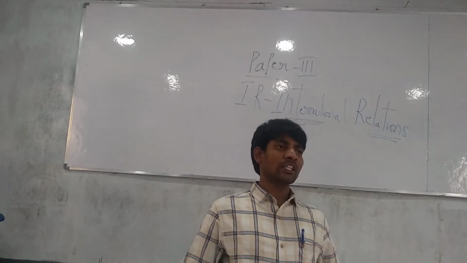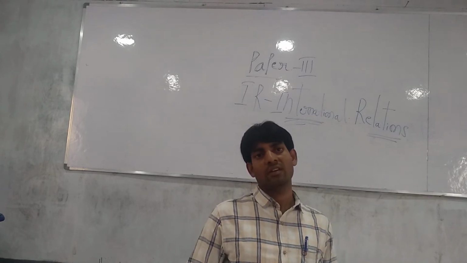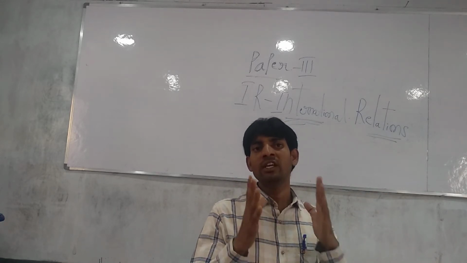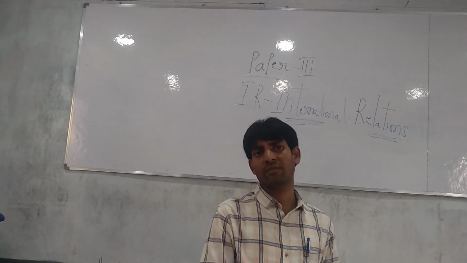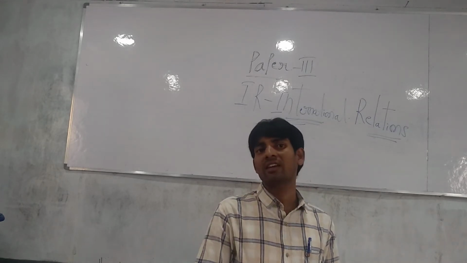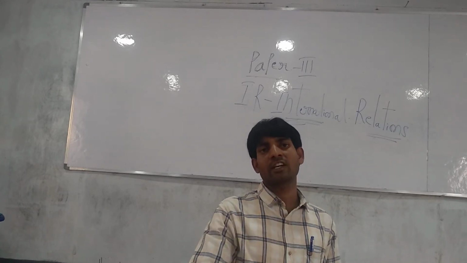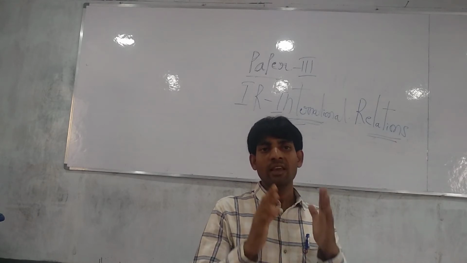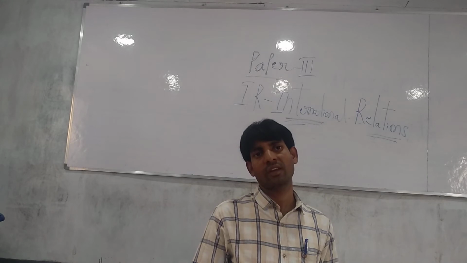Next content, friends, is the South China Sea. I think you might know that one very well. In the South China Sea, so many small islands are there, and they are disputed islands between countries. For example, the Senkaku Islands are disputed between Japan and China.